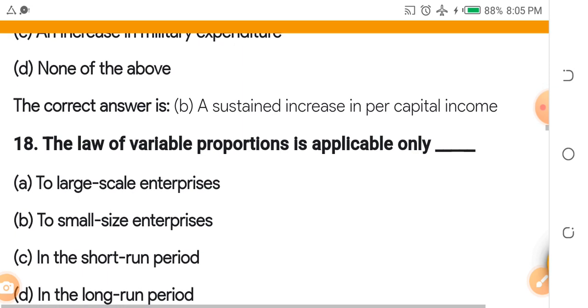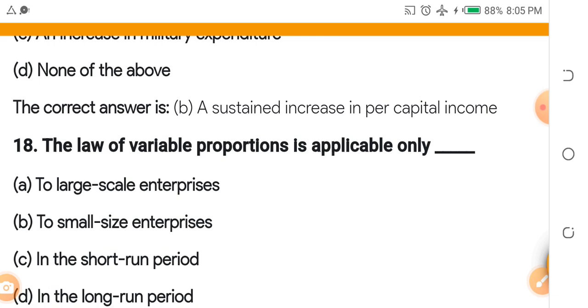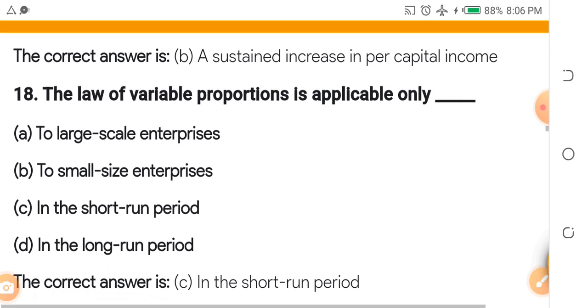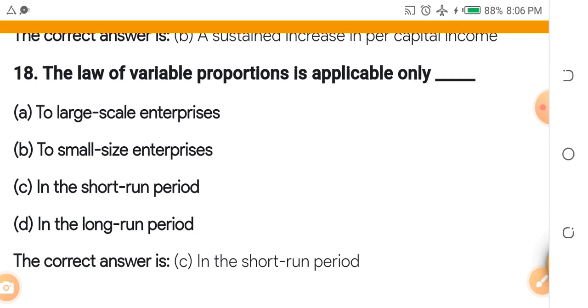The law of variable proportion is applicable only dash. A. To large scale enterprises. B. To small scale enterprises. C. In the short run period. D. In the long run period. The law of variable proportion is actually applicable in the short run period.